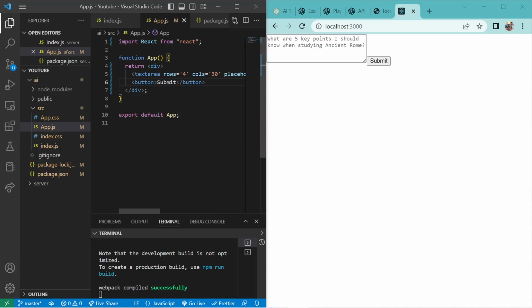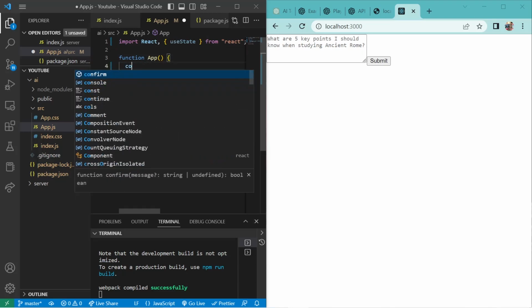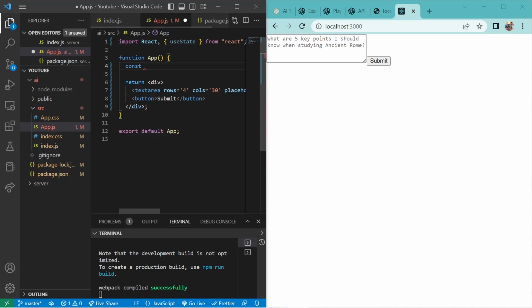So now how can we get the value of what the user is typing in this? For that I'm going to use a hook called useState. I know you guys definitely know what useState is, and we'll just create some state here. Const, what should we name it?